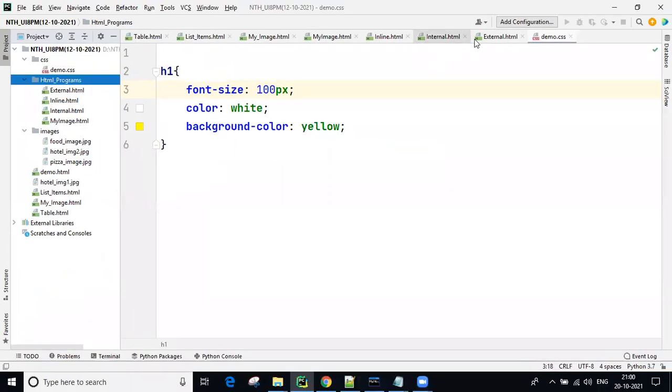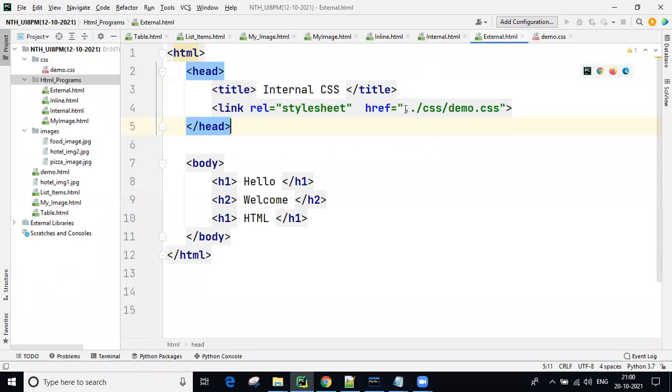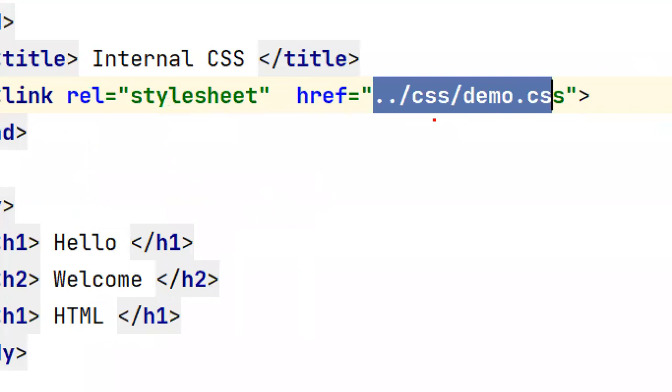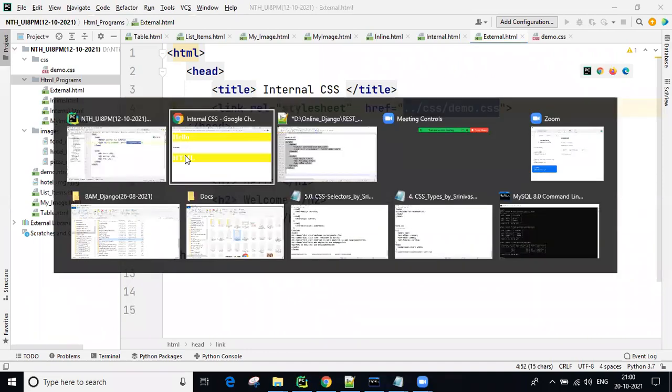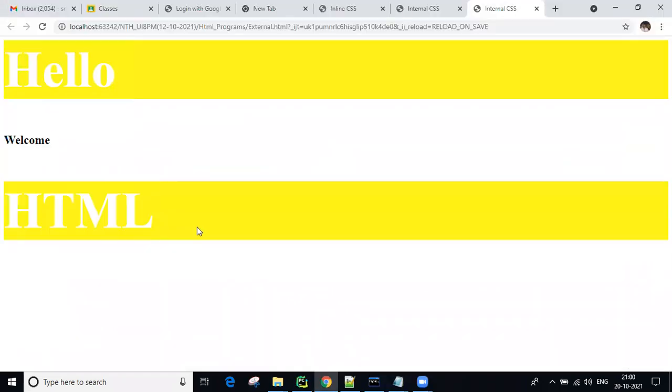Now here also you can see it automatically updating. In the last session I told you, guys, if our HTML is available in one folder and our image is available in another folder, then we need to give dot dot. Now here also my CSS is available in one folder and my HTML in another folder. That's why I used dot dot. Then you get the same output.